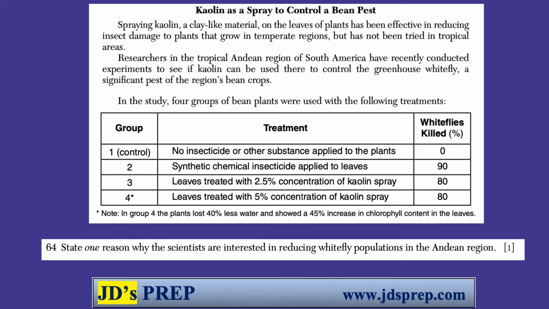And lastly, why are the scientists interested in reducing whitefly populations? Okay, the greenhouse whitefly is a significant pest of the region's bean crops. All right, so if it's a pest for crops, it means that it damages the crops, it'll damage the plants, it will decrease yields, and ultimately result in loss of money. And those would all be reasons that scientists would be interested in combating that pest.